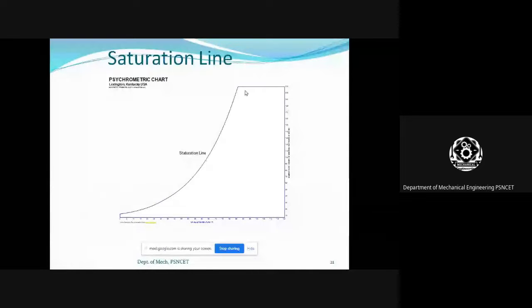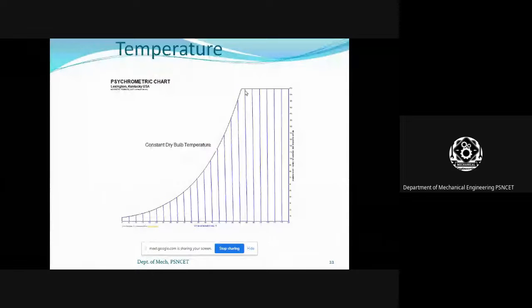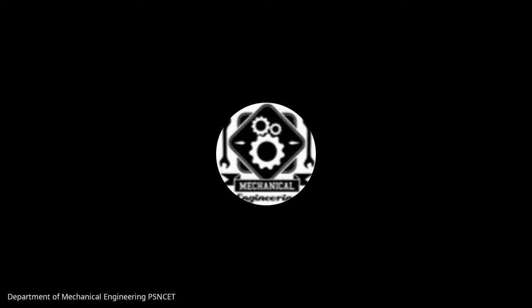Right. So now you see the temperature. There are three temperatures: dry bulb temperature, wet bulb temperature, and dew point temperature. See here, all the lines are vertical lines. These blue lines are called constant dry bulb temperature lines.